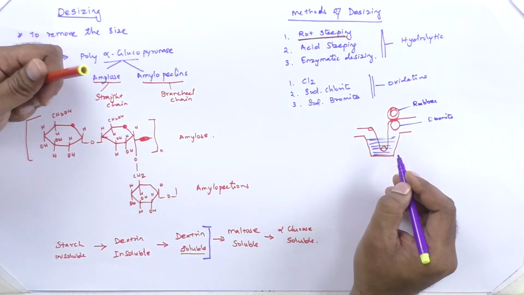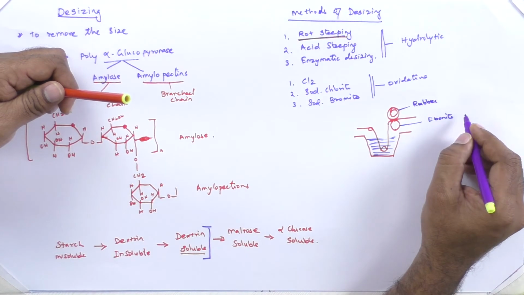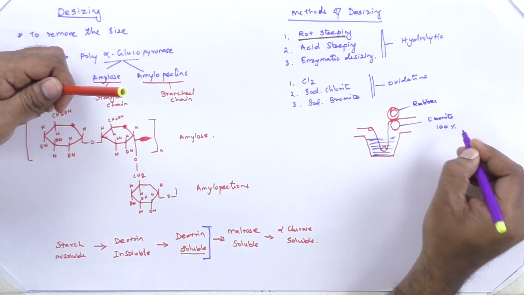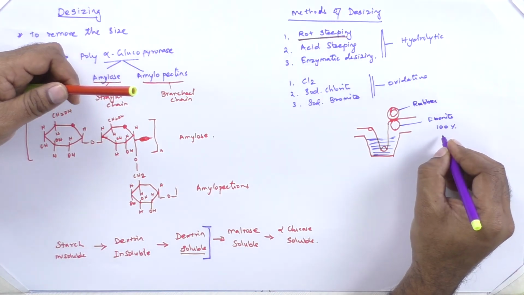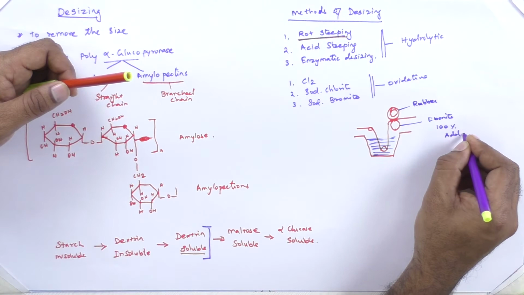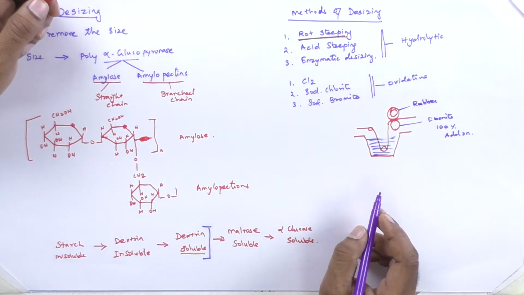So you have to impregnate the fabric in warm water and squeeze it. In normal cases, they will keep 100% add-on. That means 100% wet pickup.